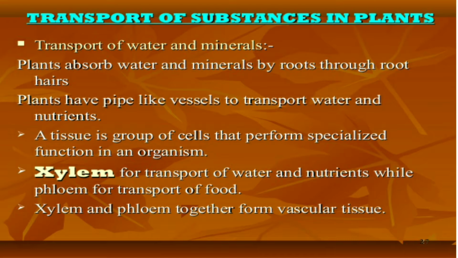Only for photosynthesis do plants take carbon dioxide. When we ask which gas plants take for preparation of food, you have to say carbon dioxide. But does it not take oxygen? Yes, it also takes oxygen for respiration.